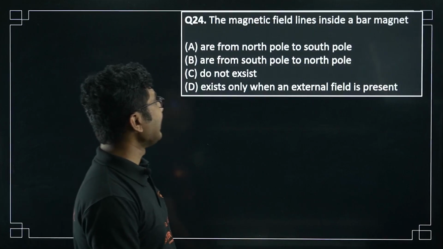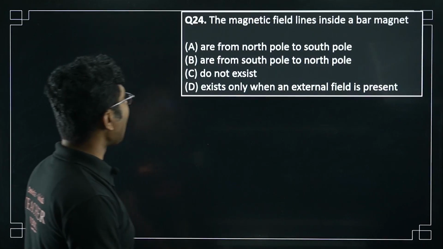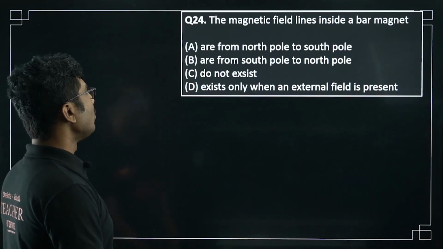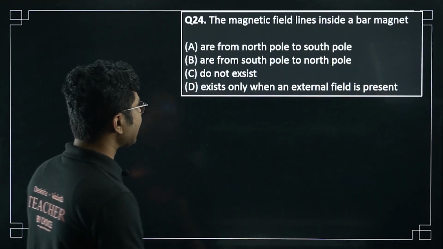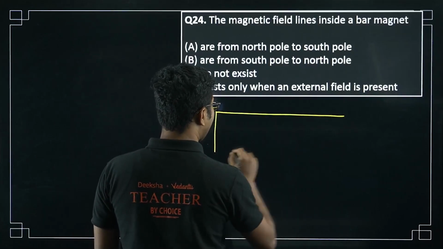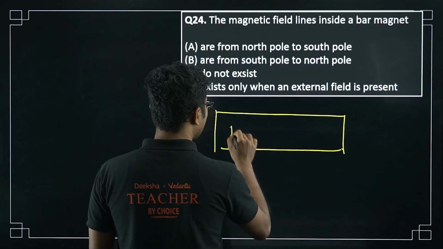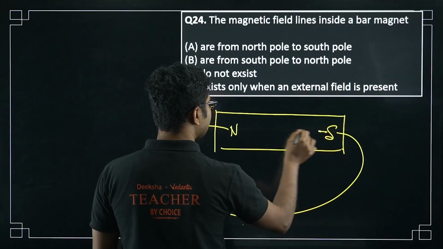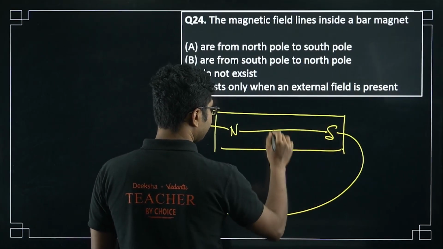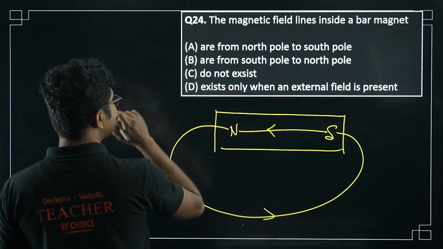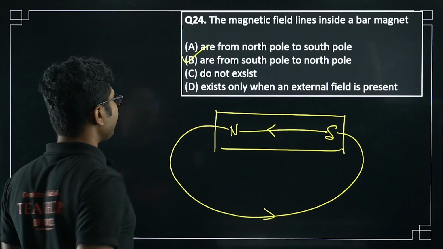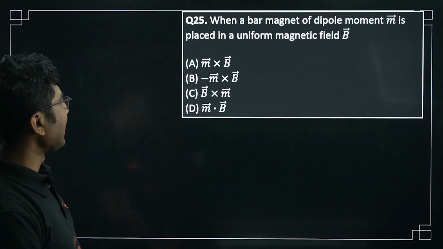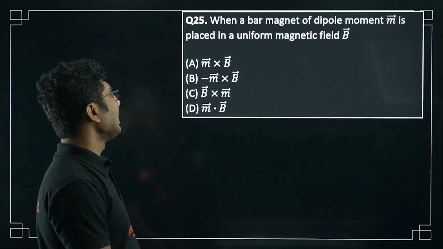Next, the magnetic field lines inside a bar magnet are from north pole to south pole, are from south pole to north pole, or do not exist, or exist only when the external field is present. So the magnetic field outside a bar magnet is normally north to south, and inside it is south to north. Okay, so inside it is south pole to north pole. Option B is correct.